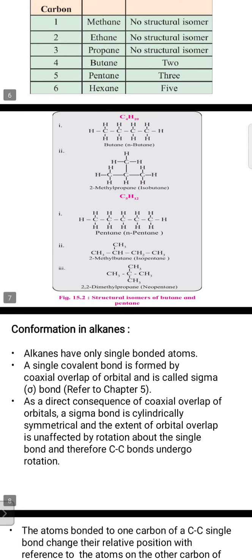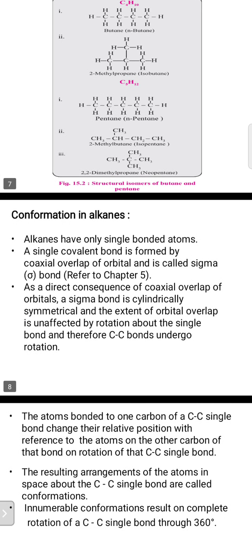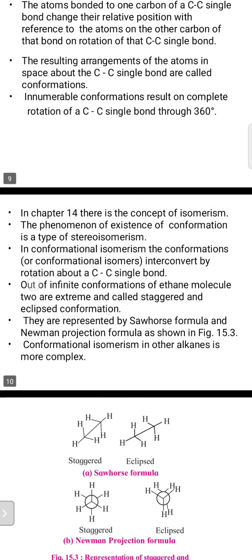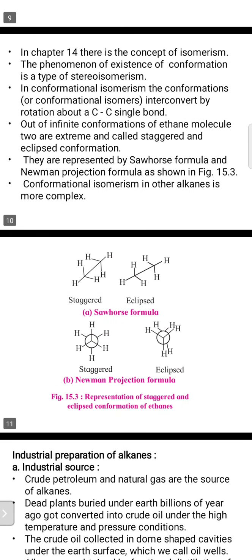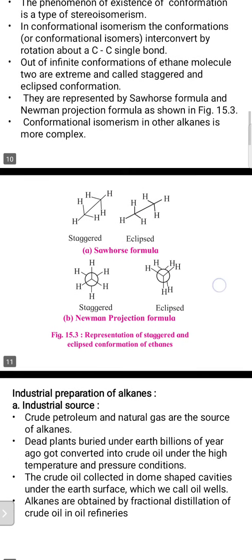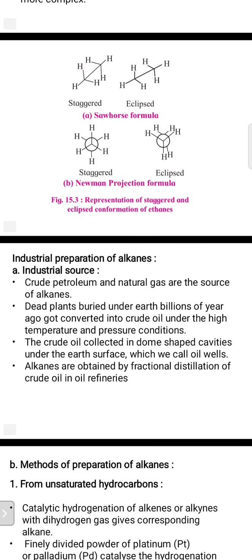Some structures I also gave. Then conformations in alkanes: I gave some structures regarding the Sawhorse formula and Newman projection formula. In that, we learned staggered and eclipsed conformations of ethane.